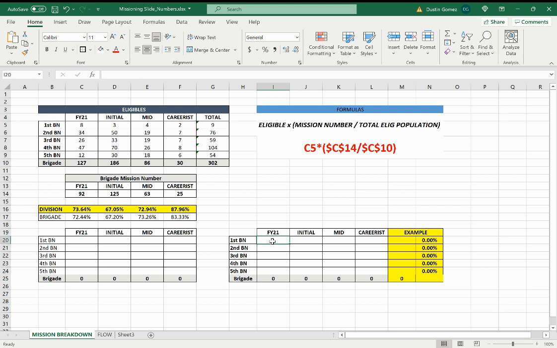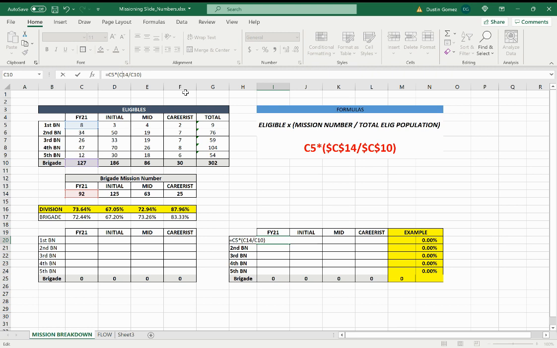So that formula is going to be equals, and we're going to take the eligible for that battalion, so it's going to be 8. Then we're going to multiply. We're going to open parentheses because we're going to divide the total mission number, which is 92, by the total eligible population for that brigade, which is 127. And then we close parentheses.